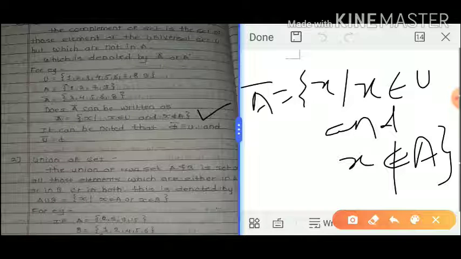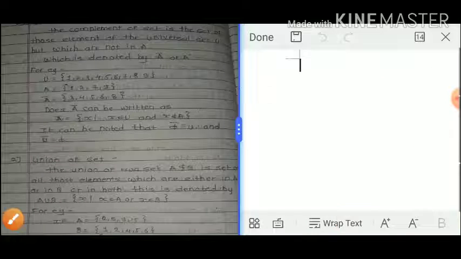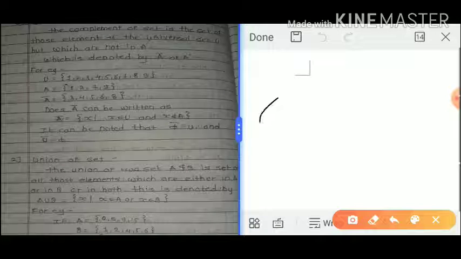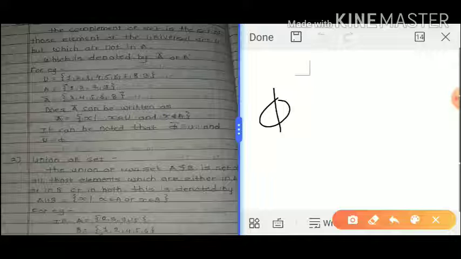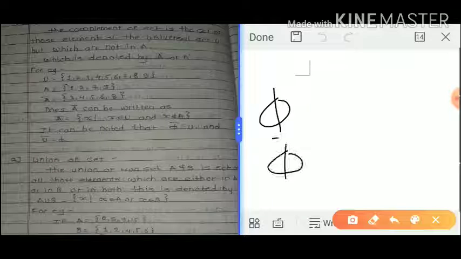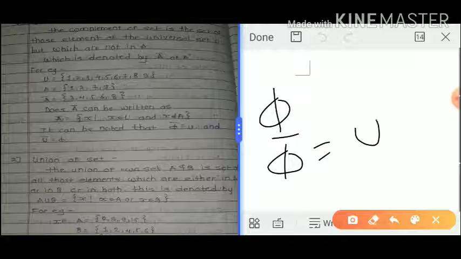And the next, more important thing is, if you have a null set, an empty set, then the complement of the null set equals the universal set, because the null set contains 0 elements. So the null set complement equals all the elements of the universal set.